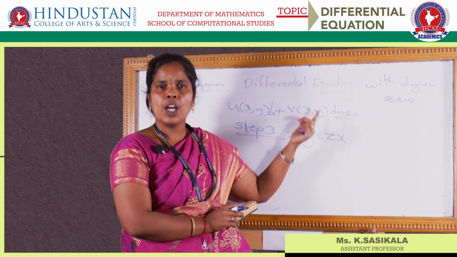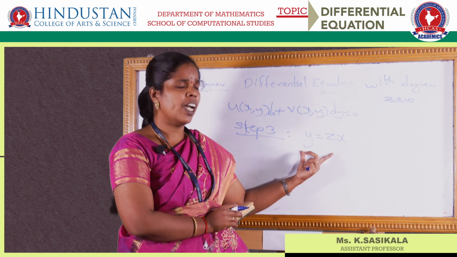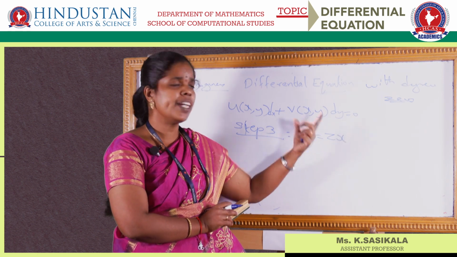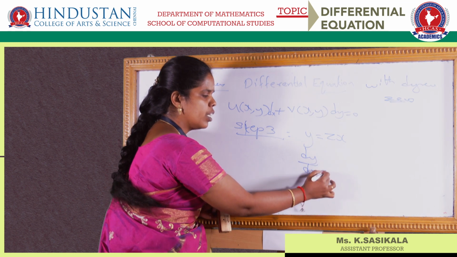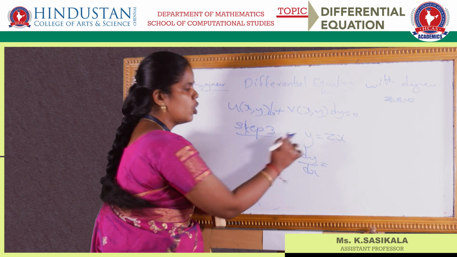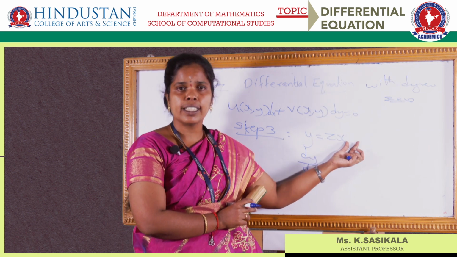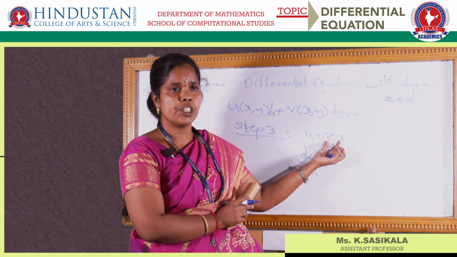You already have a term dy by dx. So what you have to do is differentiate and substitute. In place of dy by dx, I have to differentiate this term. So you have z and x, that means what? UV differentiation you have to do.